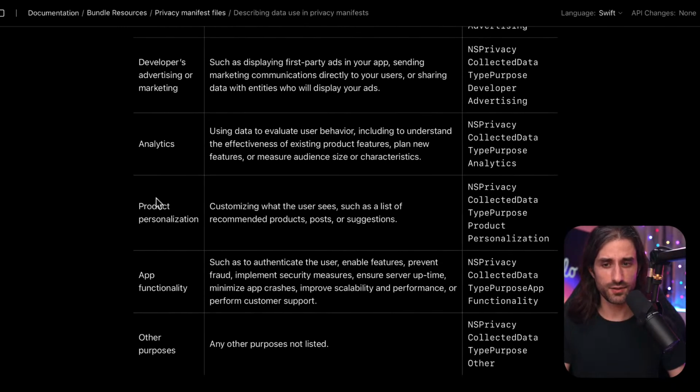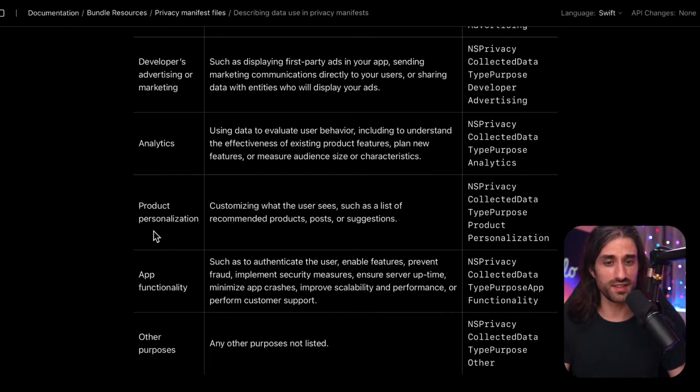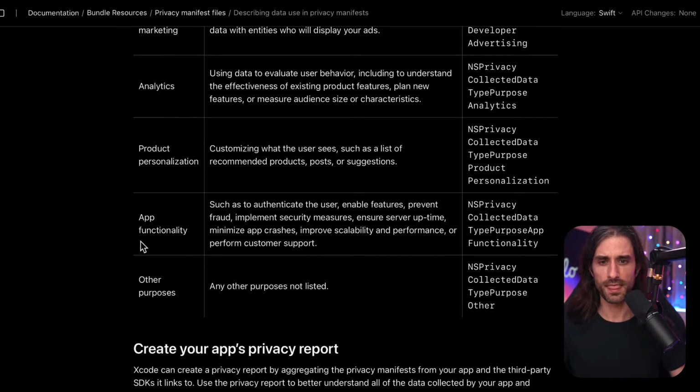So analytics data that you also need to declare. Product personalization. So if you tailor the content of the app to your user. Something that we might see more and more with generative AI that allows you to easily generate content that matches specific users. App functionality, so authenticating users, security measures, which could be